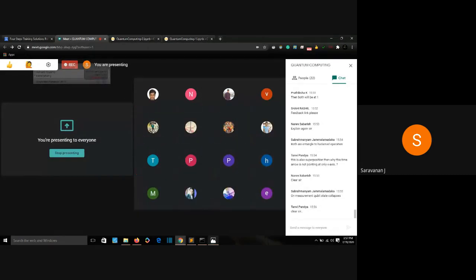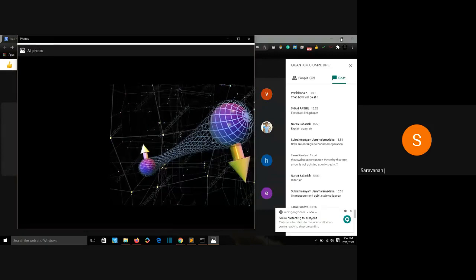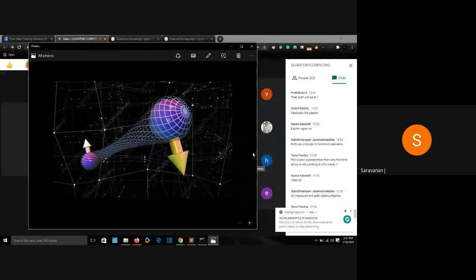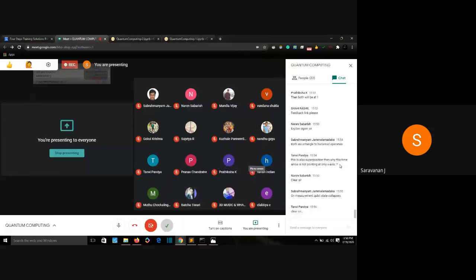Since both qubits are here, if we measure one, we can get the position of the other because they both are entangled. When both are entangled, one has the information of the other and the other has the information of the one. So if we measure one qubit, we can get the position of the other qubit too. Do I make sense?